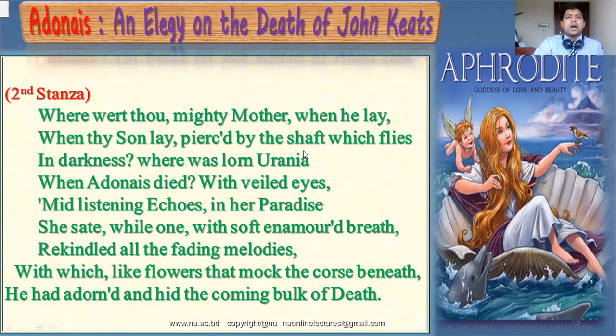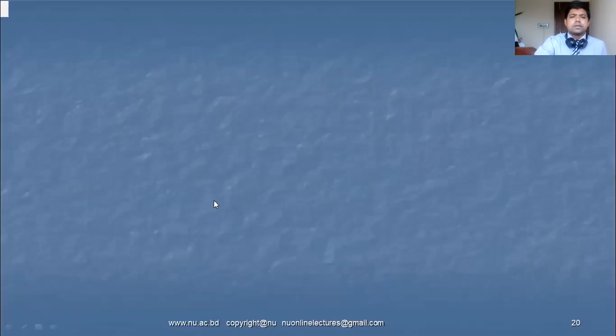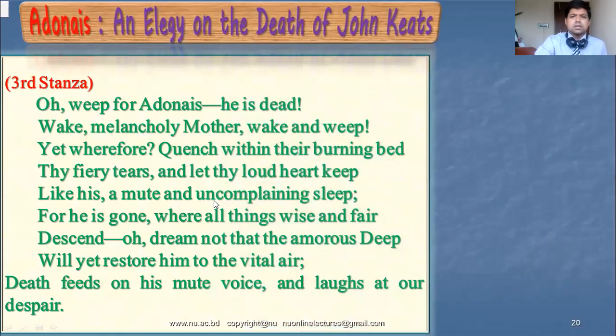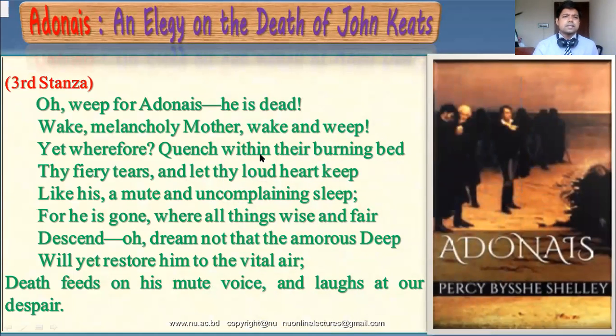That is why the poet calls for Urania: where are you? Come from paradise and mourn the death of your son. Time is limited, so it is not possible to discuss in detail. Sorry. Now the third stanza.